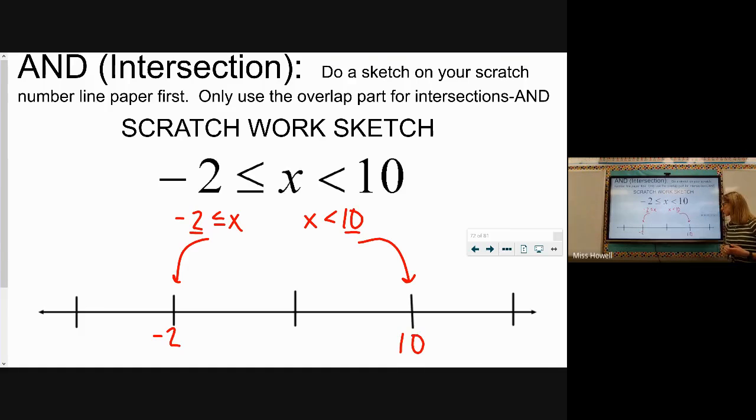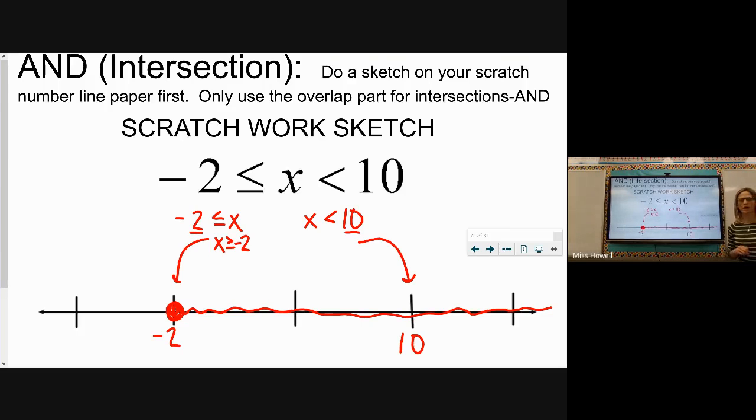That's what I'm going to ask you to show. And then I'm going to think about my types of circles and make a sketch of where those would shape. So for this one here, negative 2 is less than or equal to x. Remember, that's the same as saying x is greater than or equal to negative 2. So it would start here with a closed-in circle, and we would end up shading this direction. Now, keep in mind, this is just our rough sketch so far.